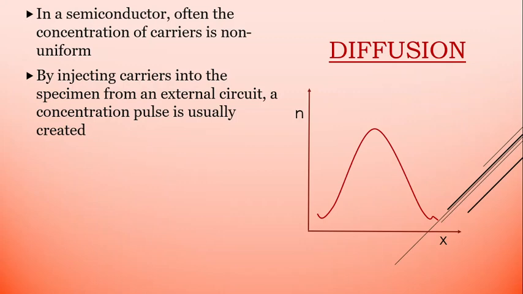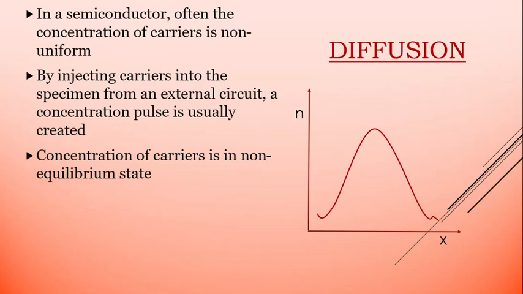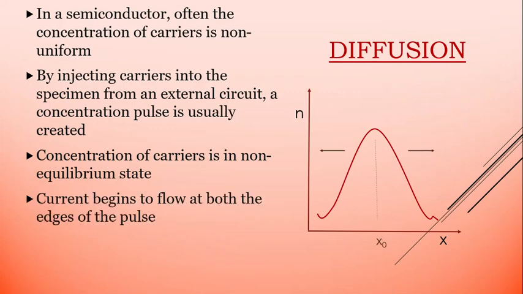And because of this injection of carriers, now the state of the semiconductor is non-uniform, or you can say non-equilibrium state. So the concentration of carriers is in a non-equilibrium state. And whenever there is a non-equilibrium in a system, it tries to come back to its equilibrium state.